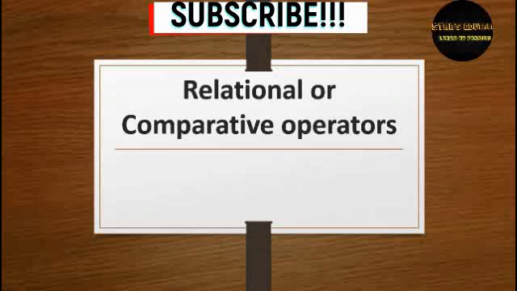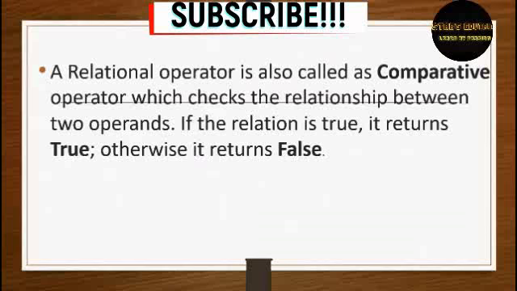Now the relational or comparative, the word already defines what the meaning is. Relational is to define the relation between operands and variables. That is called a relational or comparative operator, to compare one variable with another.